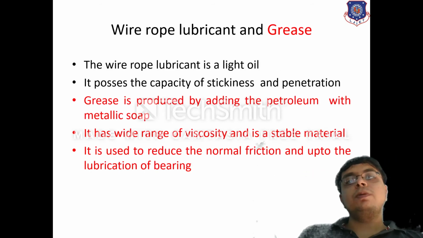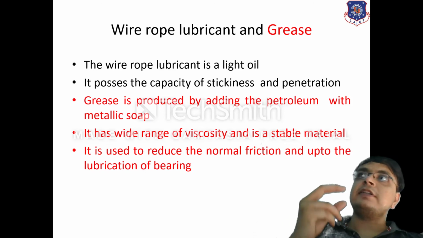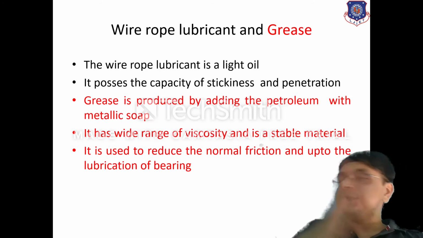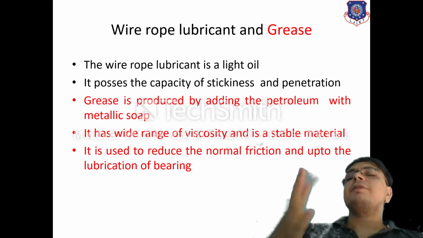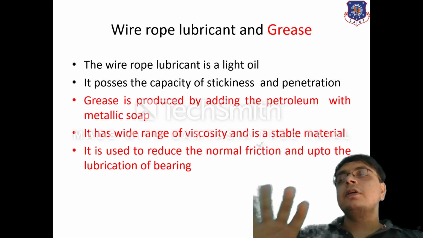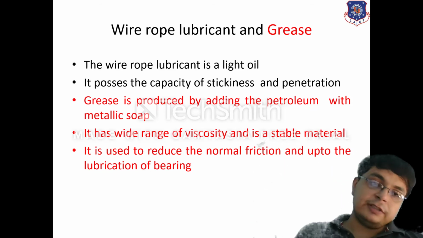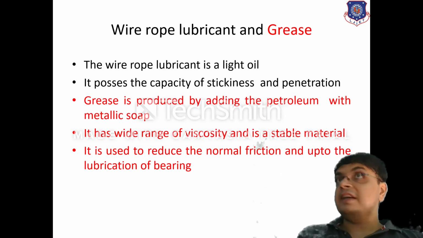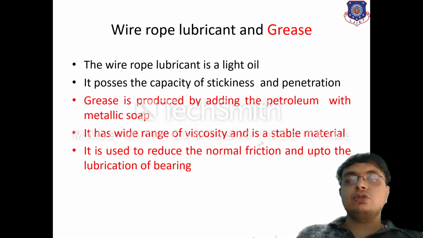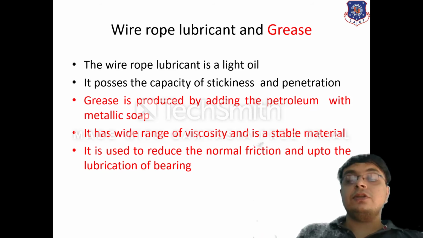Next is wire rope lubricant and grease. Wire rope lubricant is generally a more sticky oil. It has more stickiness, and it is generally used for the lubrication of the ropes. While the grease, we all know that grease is used in every part of engines, automobiles, and machines. It is generally made up of the addition of petroleum and metallic oxides. A wide range of metallic oxides are available. It has a wide range of viscosity. It is quite stable, and it is used to reduce the normal friction, up to the lubrication of the bearing.